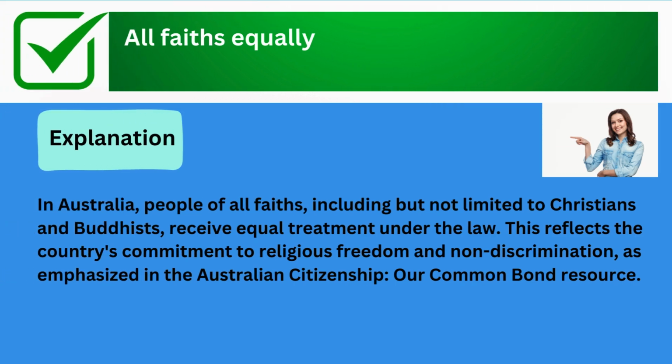The correct answer is all faiths equally. Explanation: in Australia, people of all faiths, including but not limited to Christians and Buddhists, receive equal treatment under the law. This reflects the country's commitment to religious freedom and non-discrimination as emphasized in the Australian Citizenship, Our Common Bond resource.